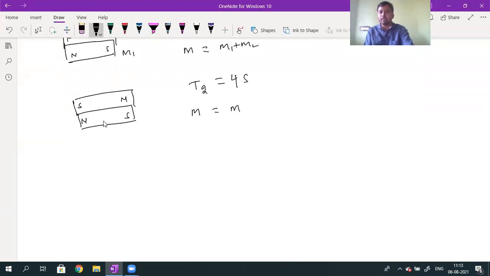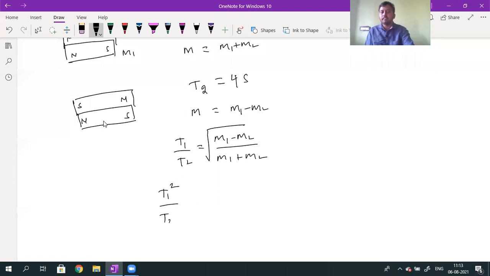What is the resultant magnetic moment formula? M1 minus m2. Then what will I get for the ratio? T1 by T2 ratio is given by root over of m1 minus m2 divided by m1 plus m2. Squaring on both sides, T1 square divided by T2 square will be equal to m1 minus m2 divided by m1 plus m2.